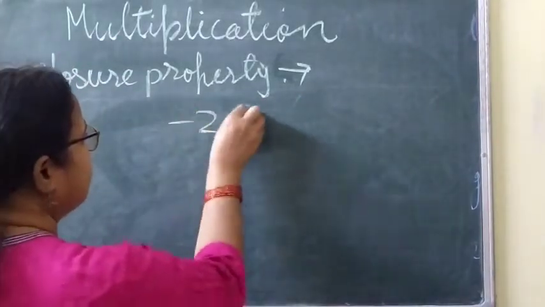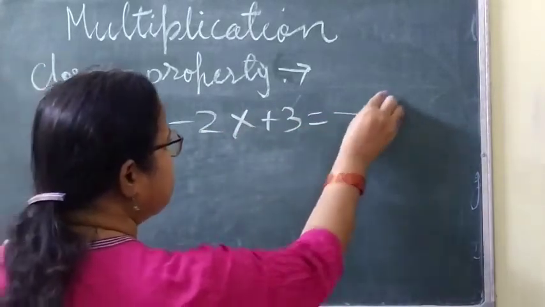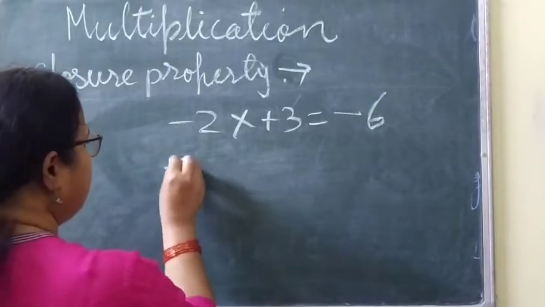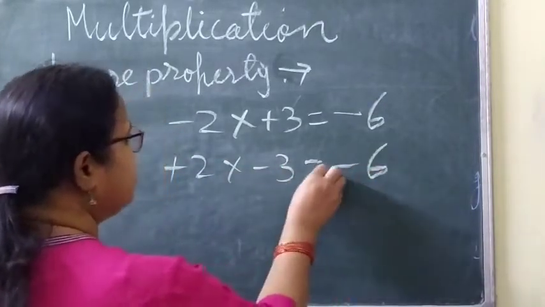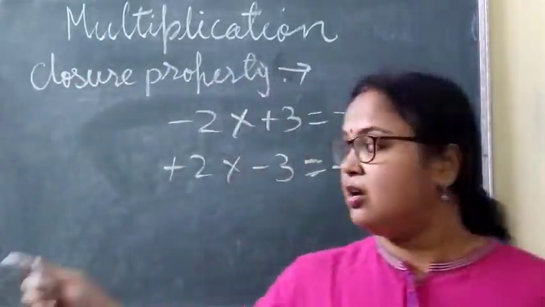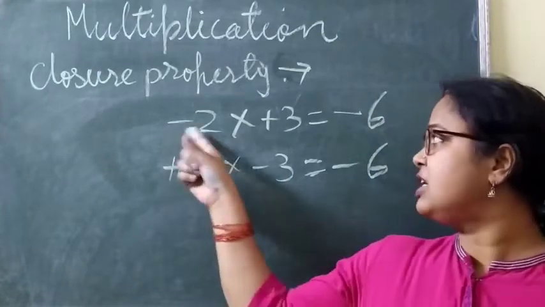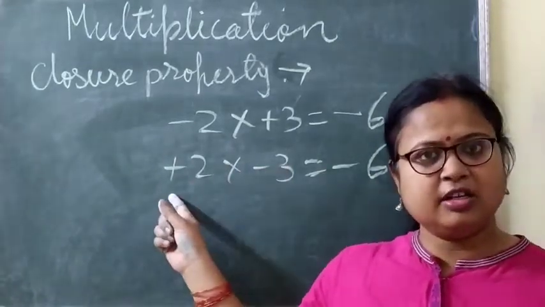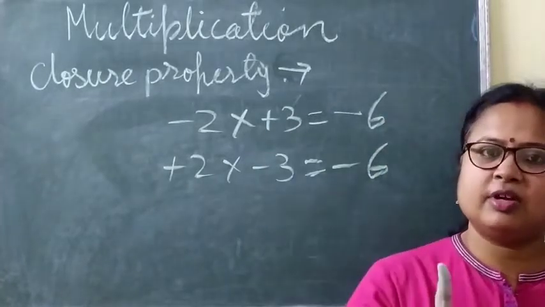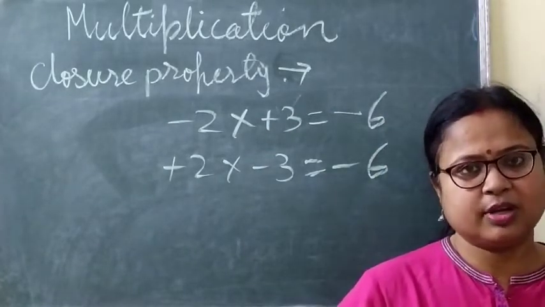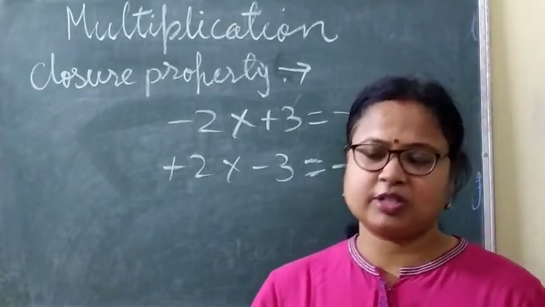Like minus 2 into plus 3, then we get what? Minus 6. Then plus 2 into minus 3, we get what? Minus 6. So here, when two integers with different signs multiply together, this is minus, this is plus, this one is minus, this one is plus, in the answer we get what? Always a negative integer. Okay. Now the next property that I am going to discuss is the commutative property.